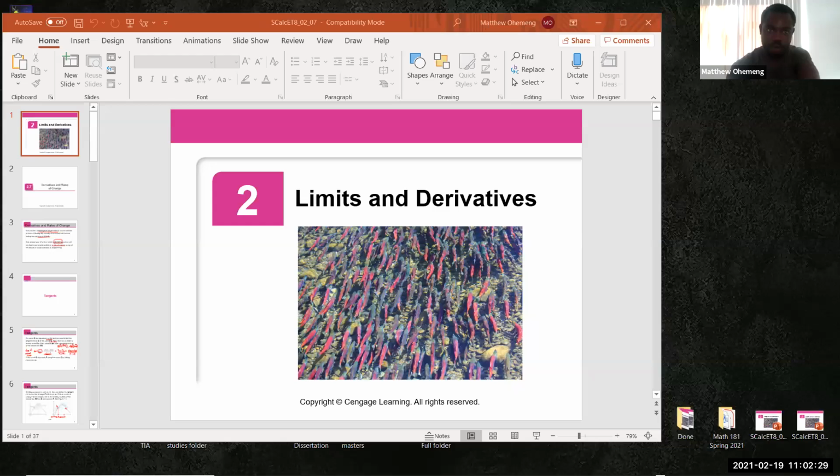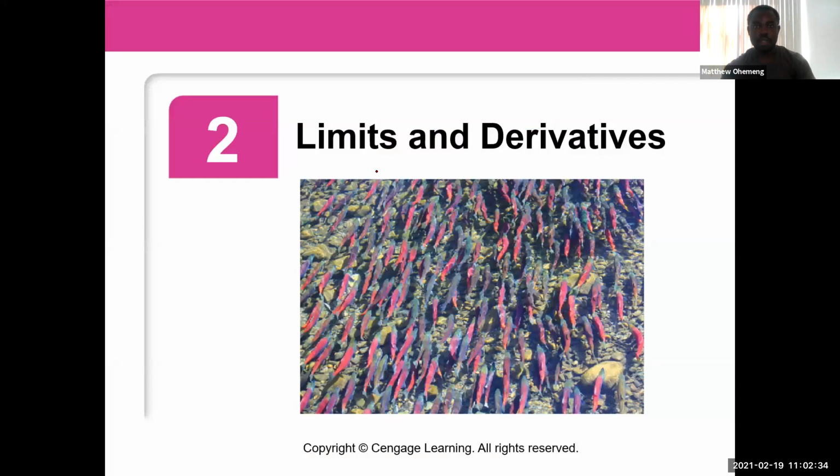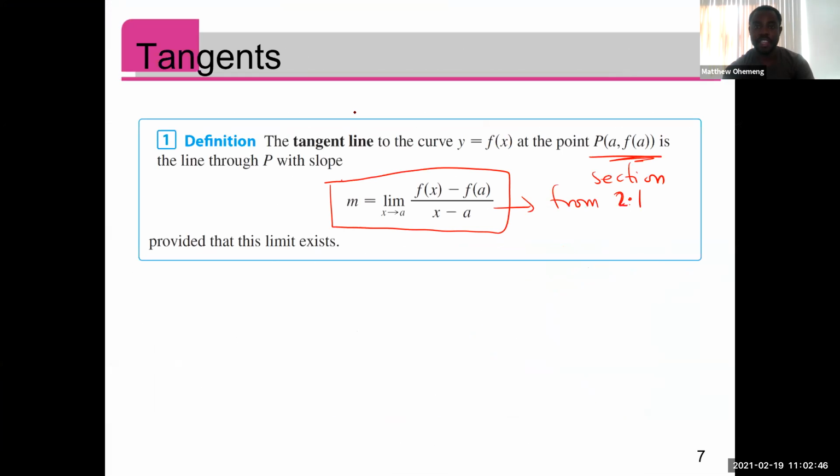Okay, so 2.7. I'm sharing my screen. Please, if you can't see, do let me know. So for 2.7.5, we figured out the formula, right? We returned back to the tangent and velocity problems. And we said that right now we know that when you are trying to find the slope of the tangent line, then it's just the limit, right? So we've defined that to be the limit as s approaches a of f of s minus f of a all over s minus a, right? This is the slope of the tangent line at what? At the point a, f of a.